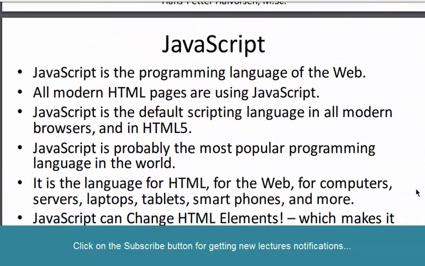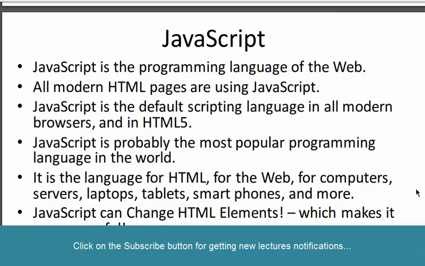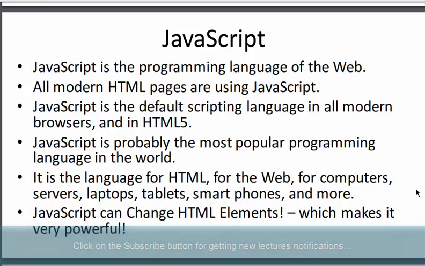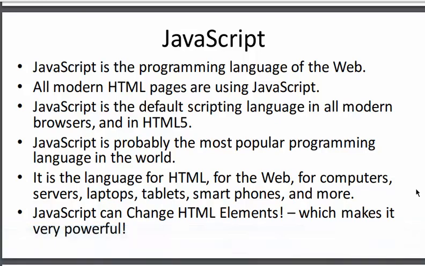So JavaScript, what is this JavaScript thing? JavaScript is the programming language of the web. All modern HTML pages are using JavaScript. JavaScript is the default scripting language in all modern browsers and in HTML5. So in these three points, what we learn is that JavaScript is the programming language of the web. So if you want to develop some awesome page and you want to perform some sort of scripting there, you can use JavaScript.